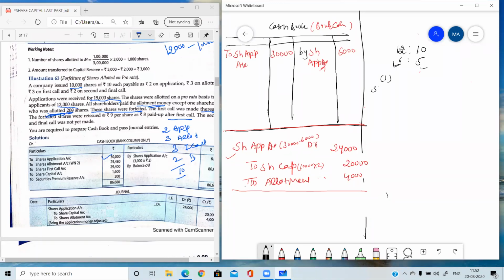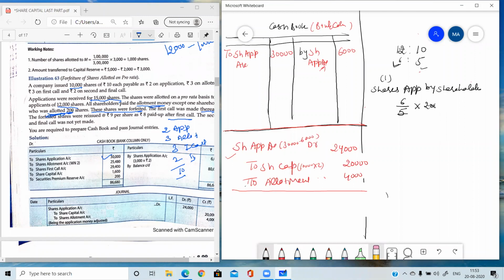So shares applied by a shareholder, or if any name is given, then you can write the name. So applied, we need to find out 6/5 into 200. Okay, 6/5 into 200. So 5 fours are 20.